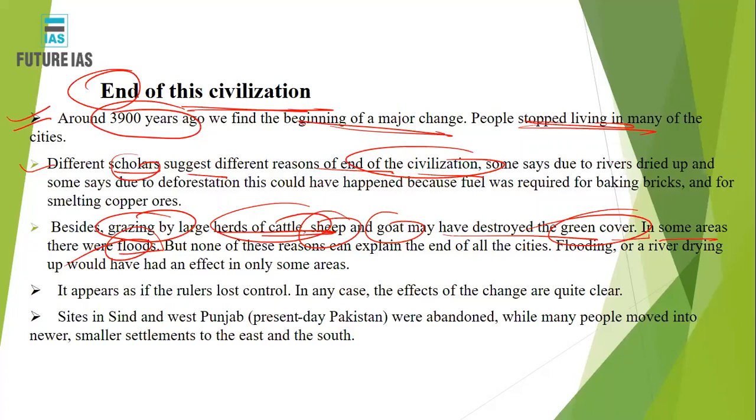Many reasons were given for the destruction of those cities, from the drying of rivers, to the eating of plants by animals, to the cutting down of forests by humans themselves for smelting ore, copper, and iron, and so forth. But all these things look illogical.